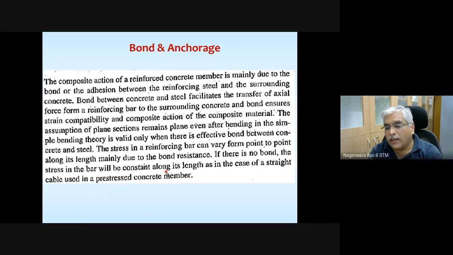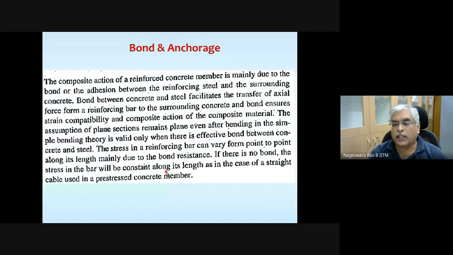And as part of this bond, first of all, we are going to understand what the bond mechanisms are and what this bond stress is, and what value of bond stress we need to use for design, which is going to depend on the grade of concrete and other things.